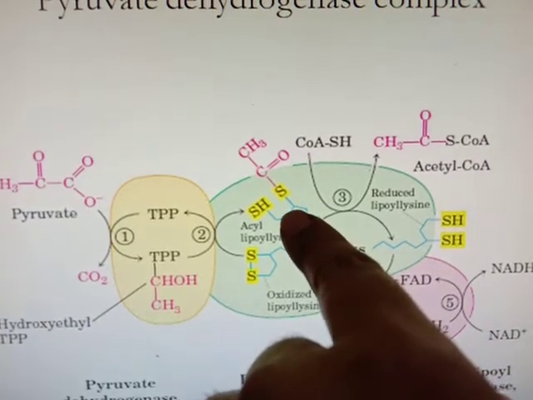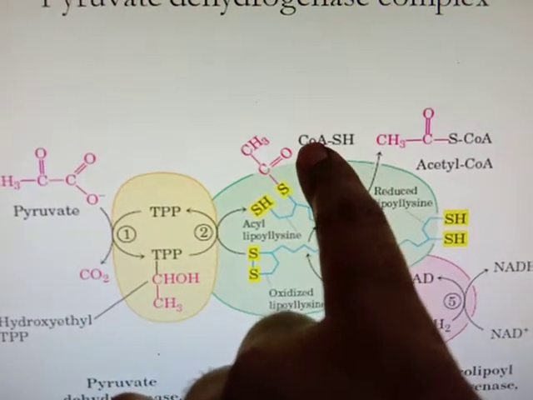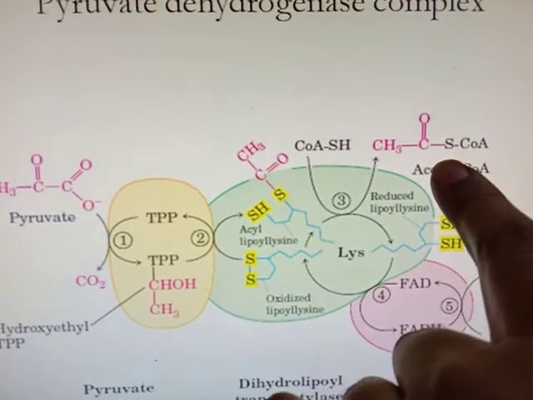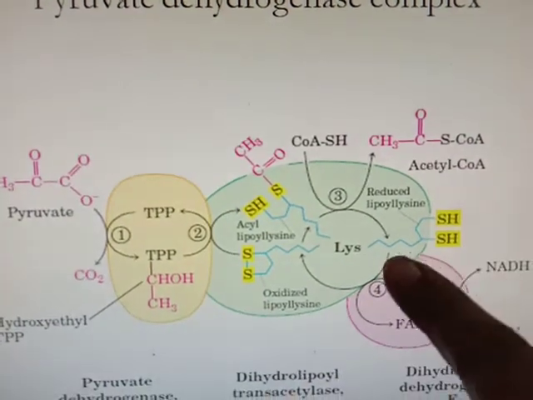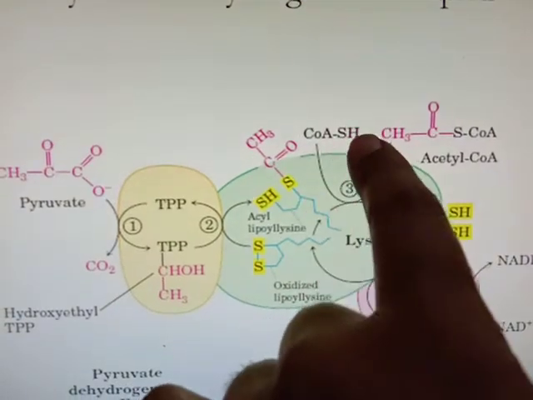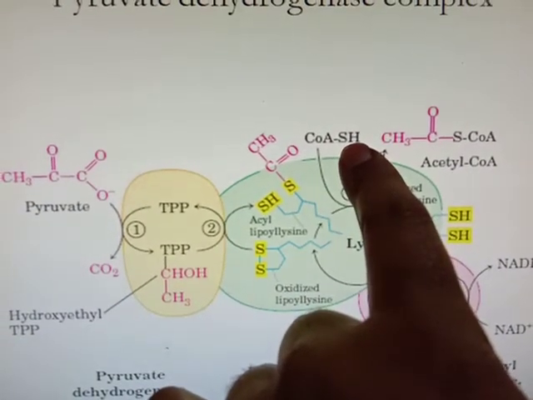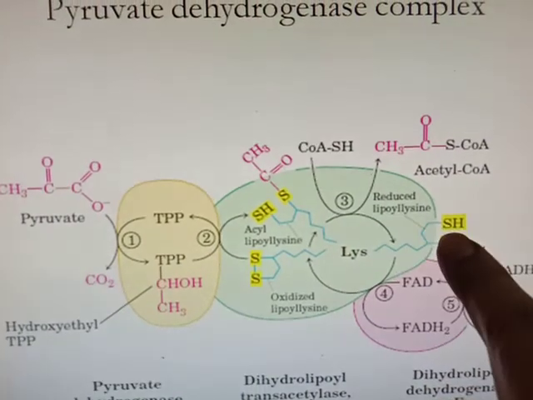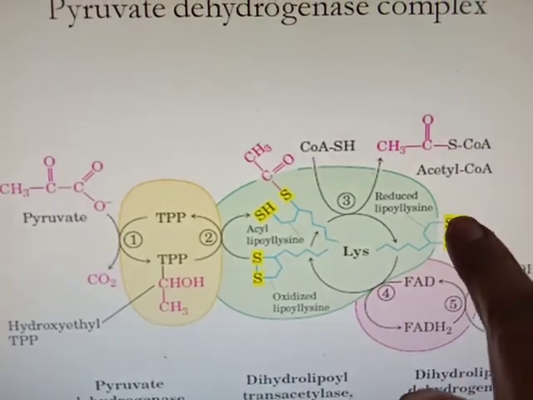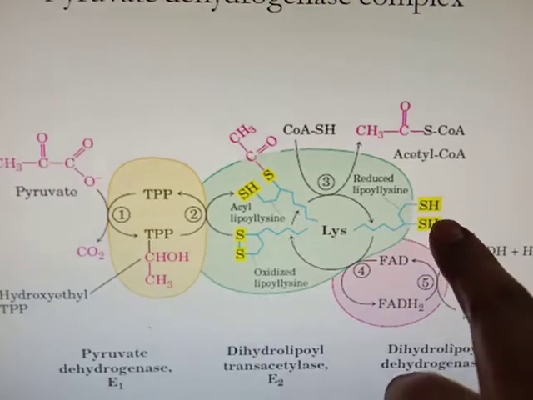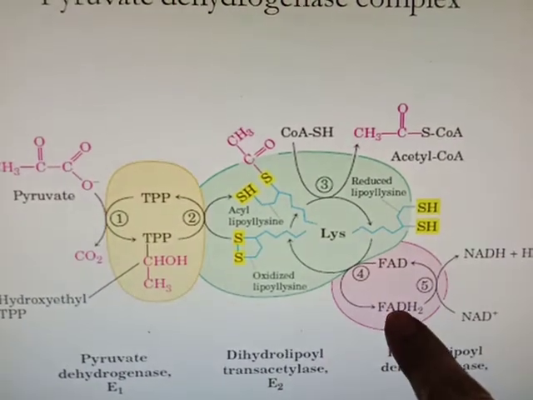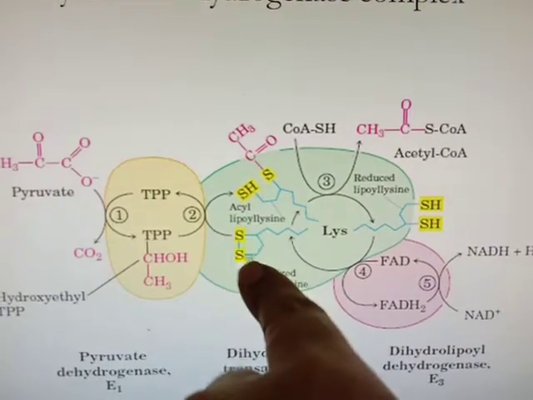Then what happens? Coenzyme A is added to this acyl group to form acetyl coenzyme A. Now when one hydrogen from coenzyme A is added to this sulfur group, this reduced lipoyl lysine donates its hydrogen to FAD to form FADH2 and form the oxidized form of S-S again.